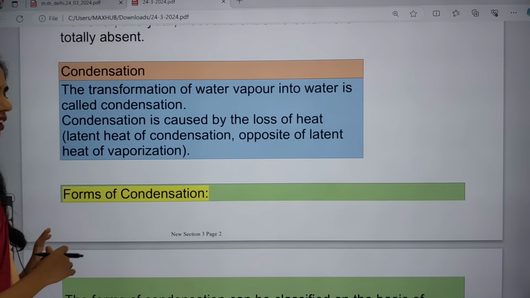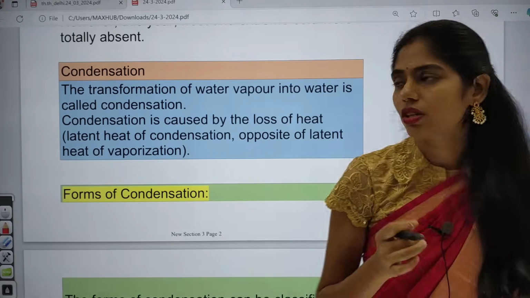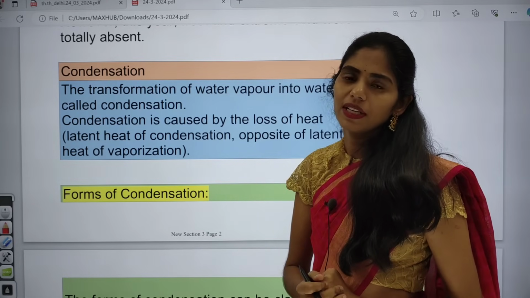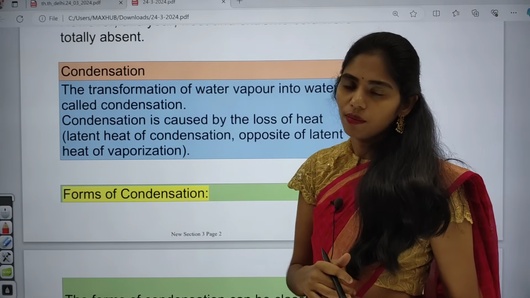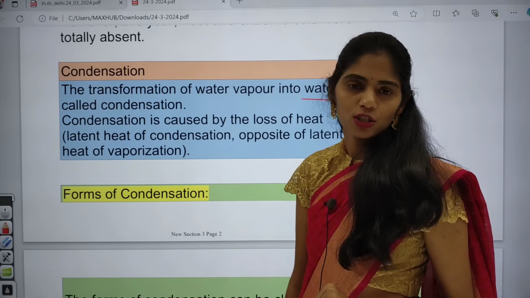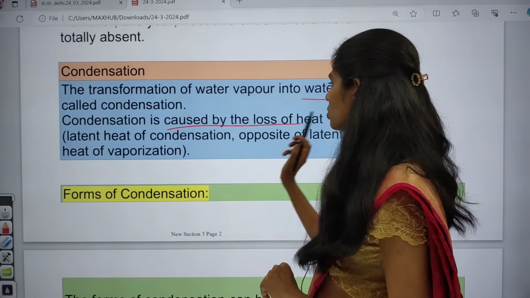So why is there no frost? Frost is a term related to condensation. Condensation is nothing but the water vapor, that is water in the vapor or gaseous form, converting into liquid form, which is called condensation. Condensation is caused by the loss of heat.